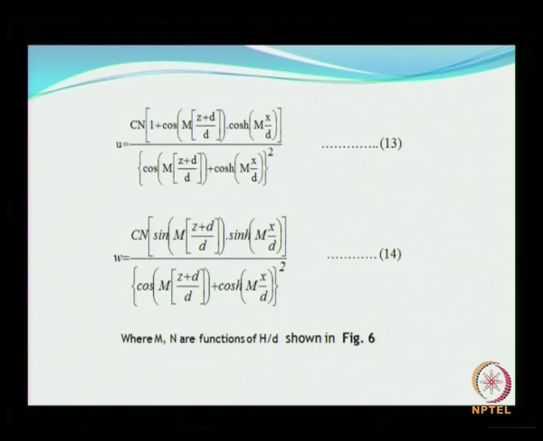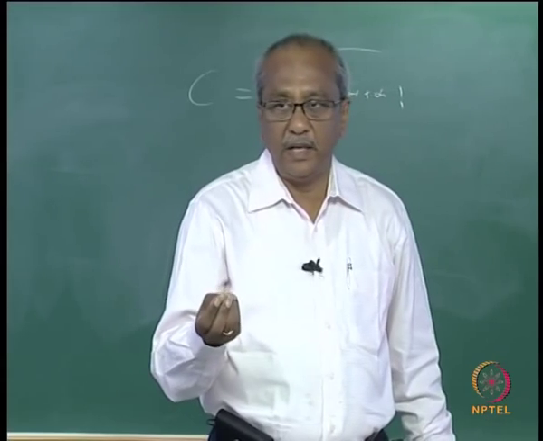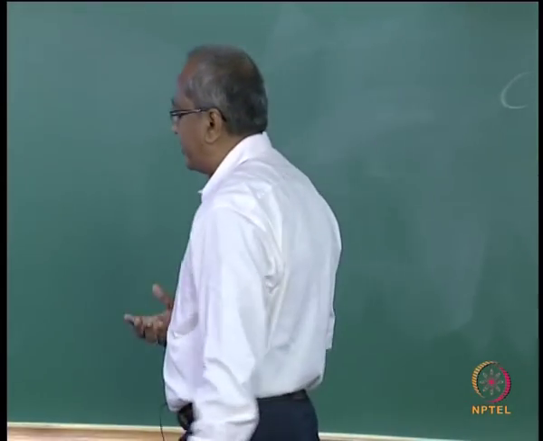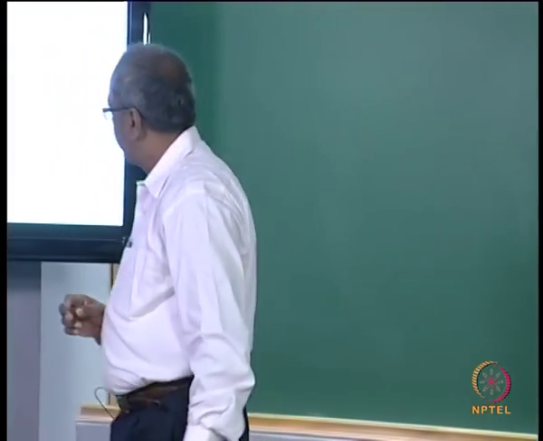The horizontal and vertical particle velocities are given by this expression where c is celerity as discussed earlier, and M and N are values or functions which can be obtained from a figure, represented as a function of H by D, which will be shown soon.